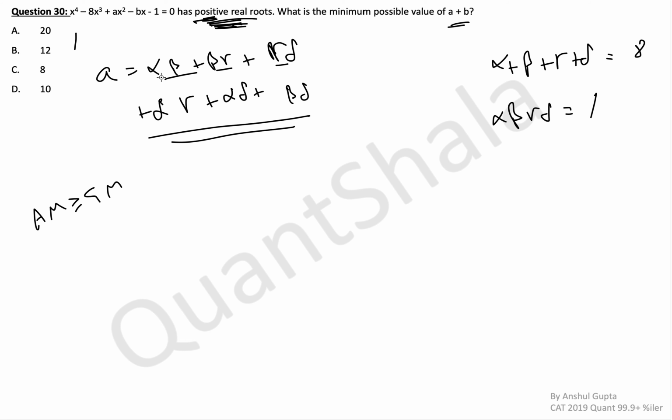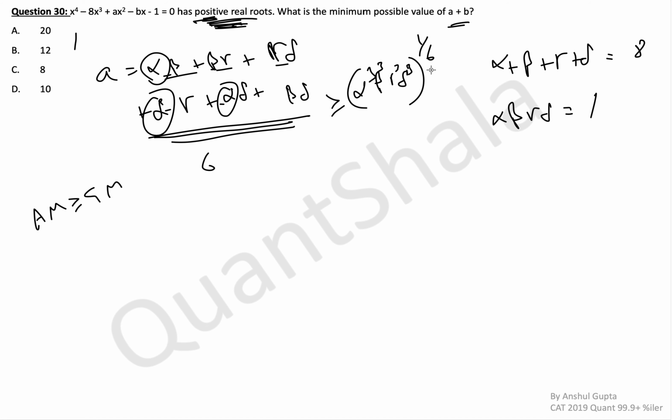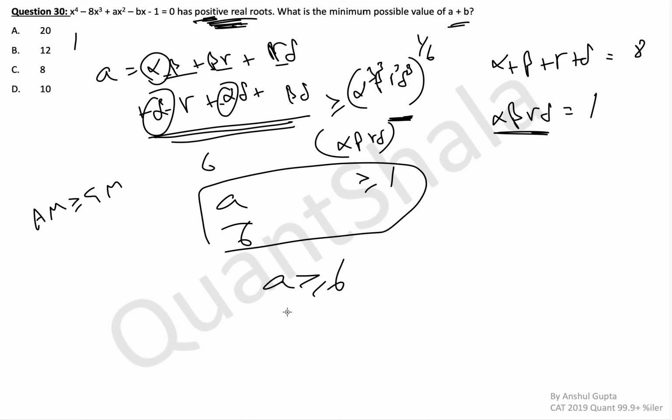So AM greater equal to GM, we take all of these as 6 different terms. So you get this divided by 6 is greater equal to the product of all of this raised to power 1 by 6. What is the product of all of these? How many times is alpha coming here? Alpha 1, 2 and 3. Similarly, all of the terms will come 3 times. So this will become alpha cube, beta cube, gamma cube, delta cube. We don't even care about the powers, because ultimately this is alpha beta gamma delta raised to some power, and alpha beta gamma delta is 1, so this becomes 1. So a by 6 is greater equal to 1 and a is greater equal to 6. Similarly, we'll do it for b also.